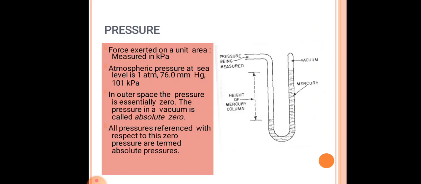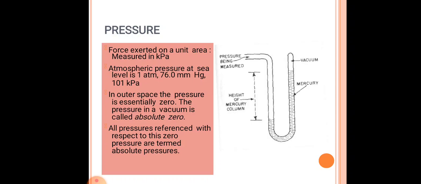All pressures taken with respect to zero pressure are termed absolute pressure. It means that the pressure outside the container should be assumed to be zero, and with respect to this phenomenon, they are termed absolute pressure.